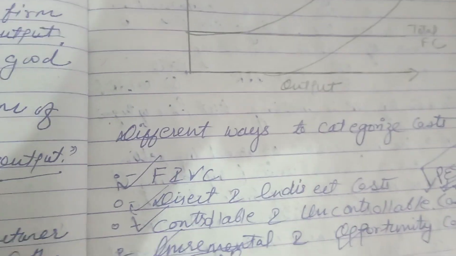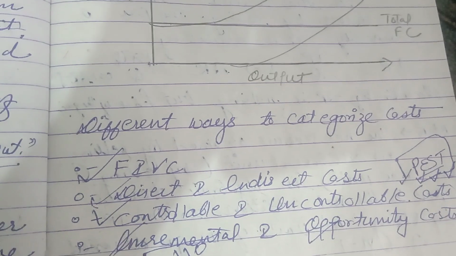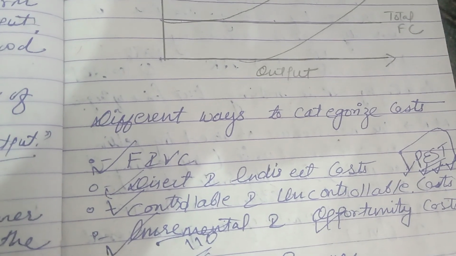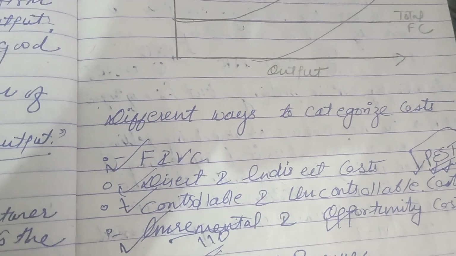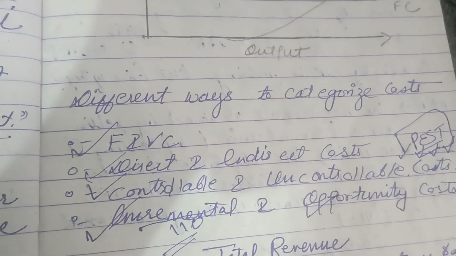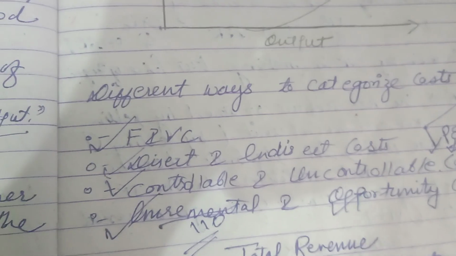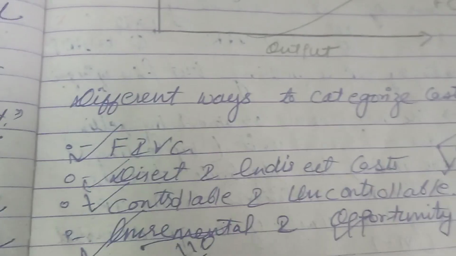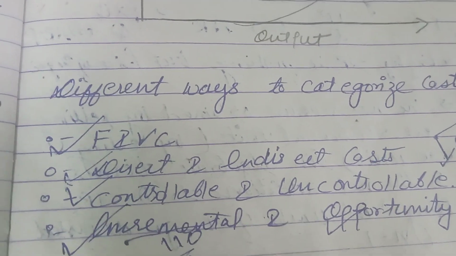While on the other hand, opportunity cost is the loss of other alternatives. When one alternative is chosen, that is called the opportunity cost. As an example, how much leisure time we give up to work. Suppose a man takes the train to work instead of driving, so what he is doing, he is saving. He is choosing one alternative from the other. So opportunity costs and incremental costs are also categories of costs.